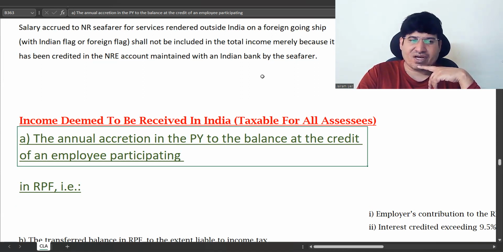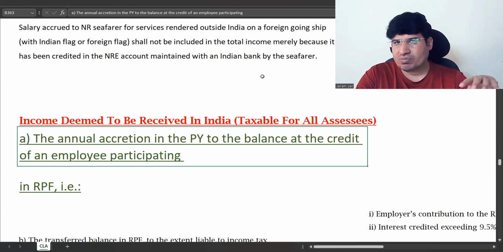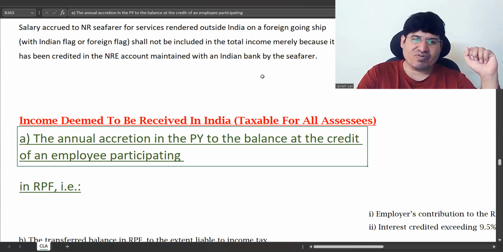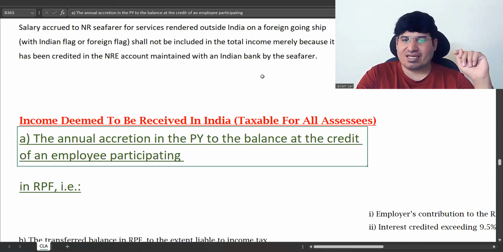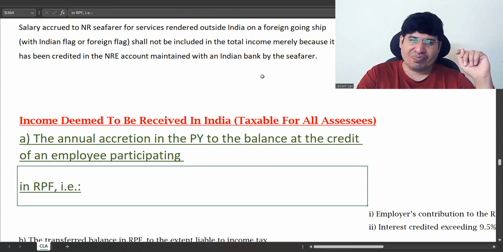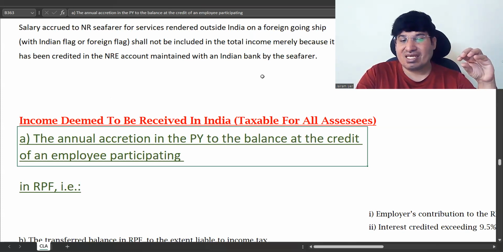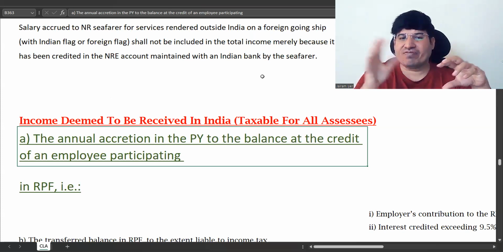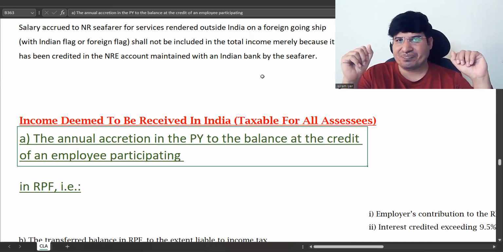In PF, the major account is RPF, which most people have, recognized provident fund. You will see more about RPF in your salaries chapter, which is next. So annual accretion means whatever increase is there in the RPF account. That is treated as income deemed to be received in India.